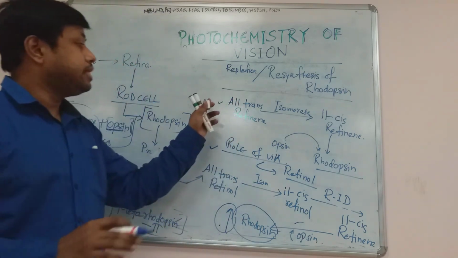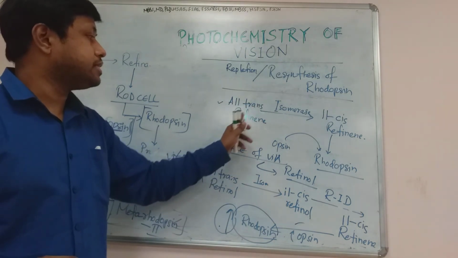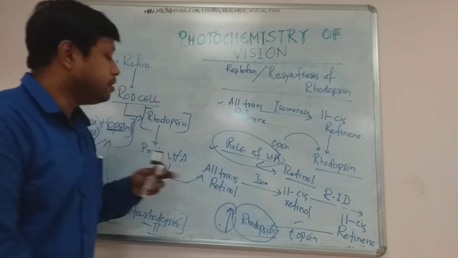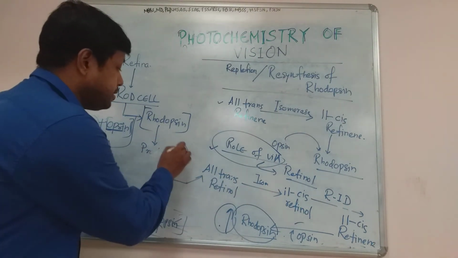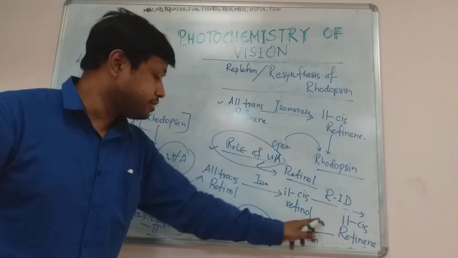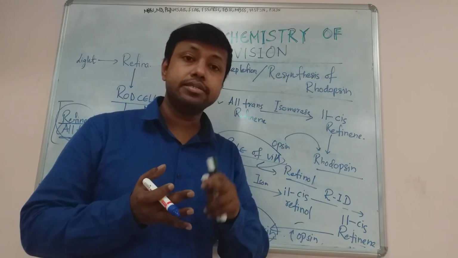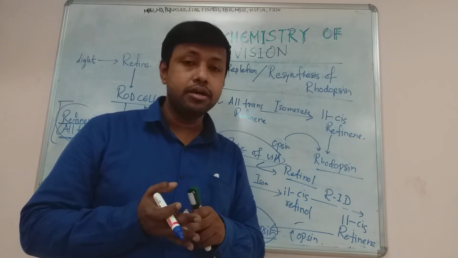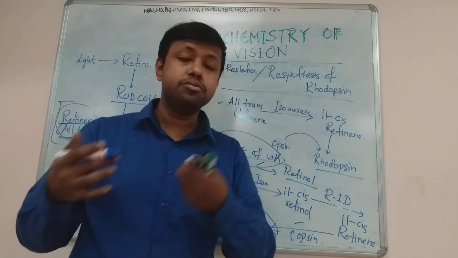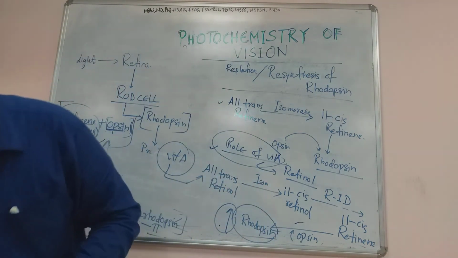So we can see that there are two types of mechanism. One is the role of vitamin A and the transformation of all trans retinine to rhodopsin again. This step is very important, because vitamin A is responsible for supplying retinol, which is converted to rhodopsin. That's why we must say that vitamin A is responsible for synthesis of rhodopsin or visual pigments. Without vitamin A, there is a chance that a person cannot see well at night. This may lead to what we call nyctalopia or night blindness. So vitamin A is very essential for